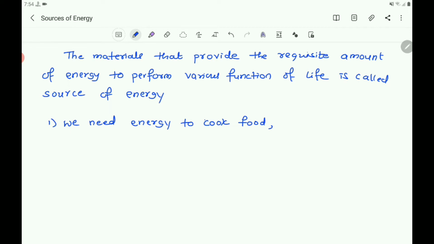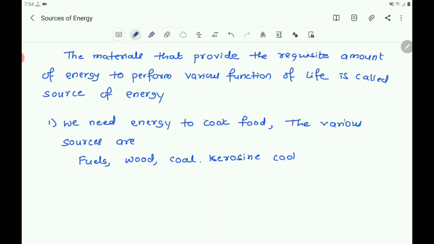The various sources are fuels, wood, coal, kerosene, cooking gas, etc. These are the sources of heat energy.